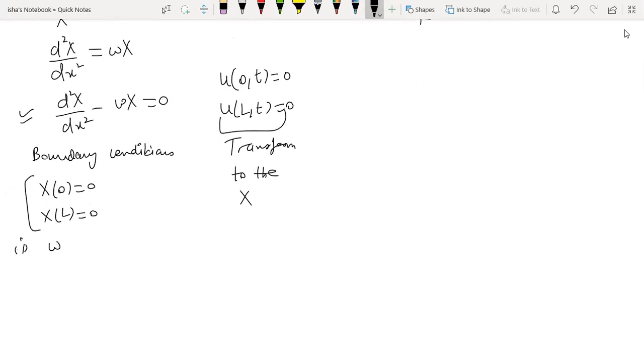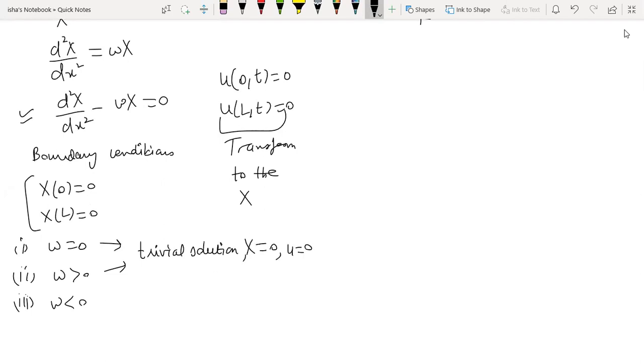Again, there will be three cases: omega 0, omega positive, and omega negative. In these two cases, you will get the trivial solution. Trivial solution means X is equal to 0, which means u is equal to 0. That means nothing happened. You did not give any vertical displacement to the string, or the string is not moving at any time. So this is a trivial solution, not required. We require a non-trivial solution. How the trivial solution comes in these two cases, for that you need to follow the previous lectures, the way we did for the heat equation.